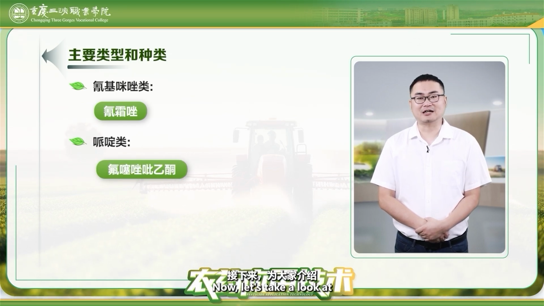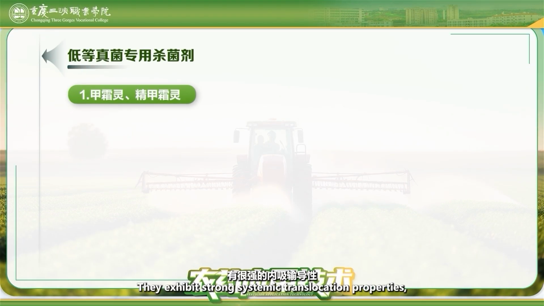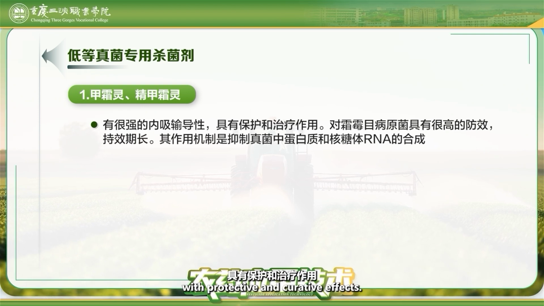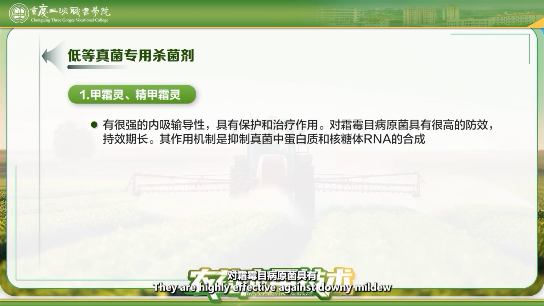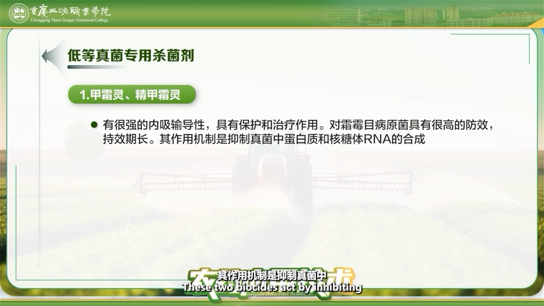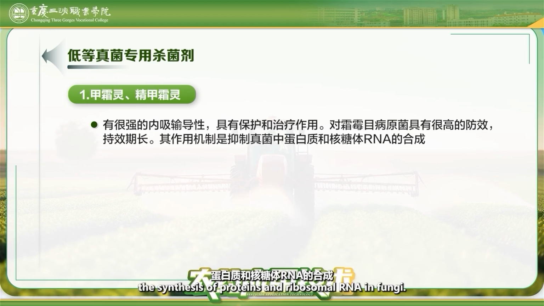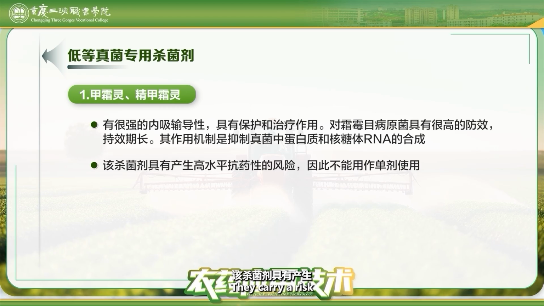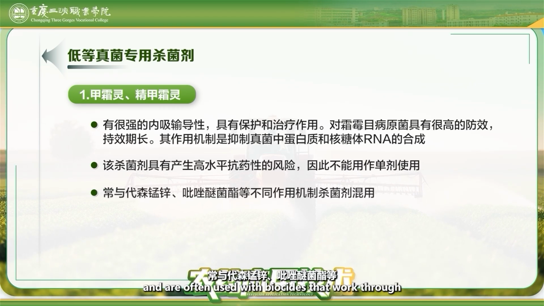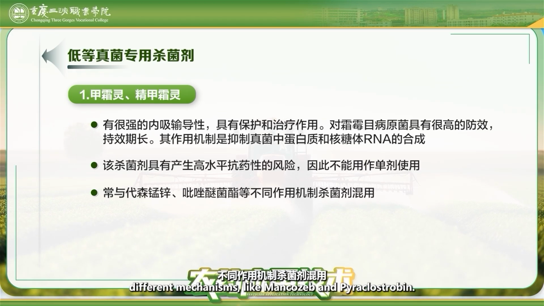Now, let's take a look at their characteristics. 1. Metalaxyl and metalaxyl M. They exhibit strong systemic translocation properties with protective and curative effects. They are highly effective against downy mildew pathogens, with a long-lasting residual effect. These two biocides act by inhibiting the synthesis of proteins and ribosomal RNA in fungi. They carry a risk of causing high-level resistance, so they should not be used alone and are often used with biocides that work through different mechanisms like mancozeb and pyraclostrobin.